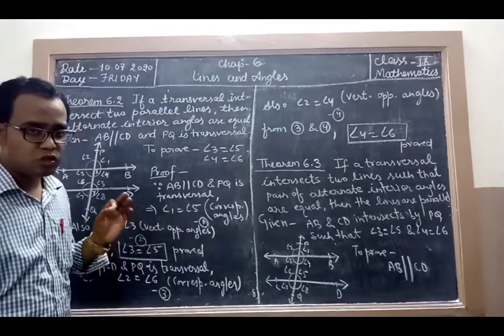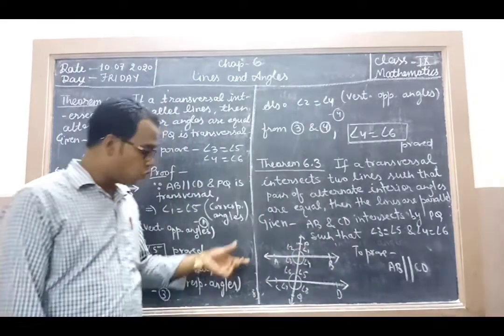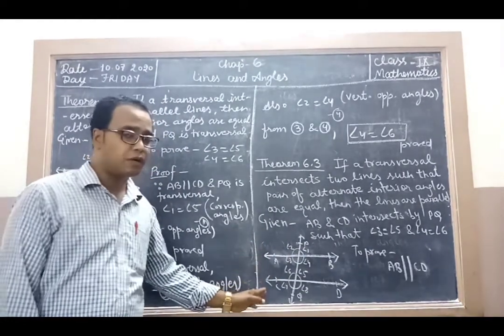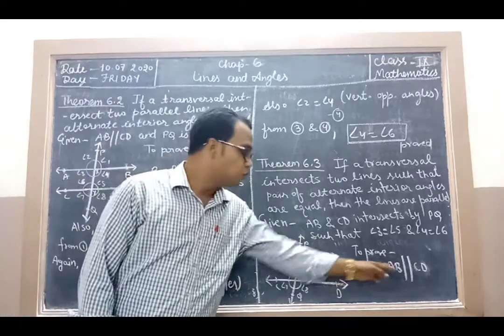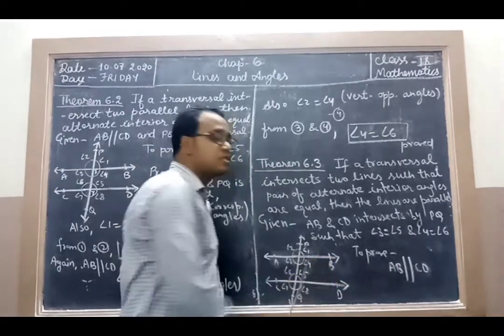One thing you must remember, students: to prove the lines parallel, we also draw parallel lines. It is not given that the lines are parallel, but according to the proof, we draw parallel lines. So we have to prove AB parallel CD.